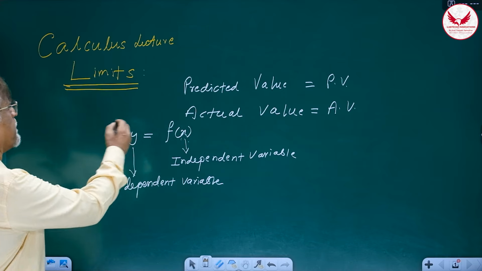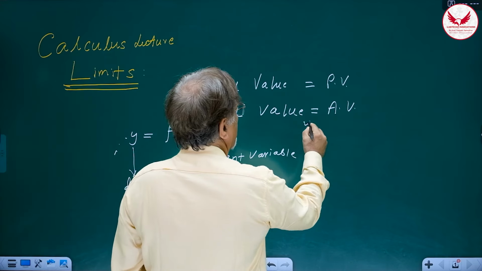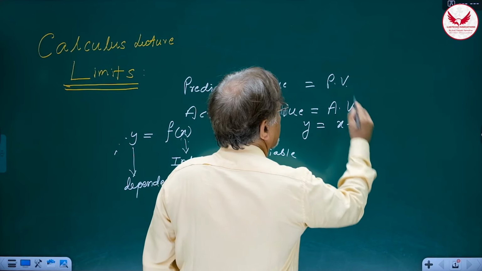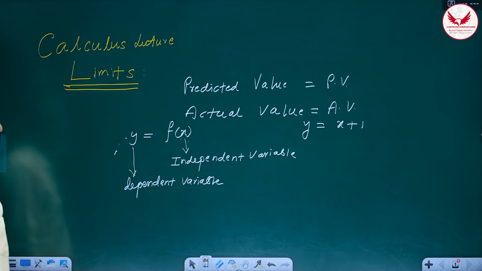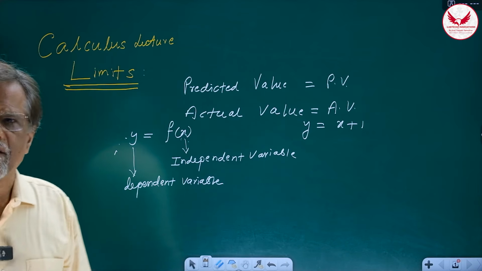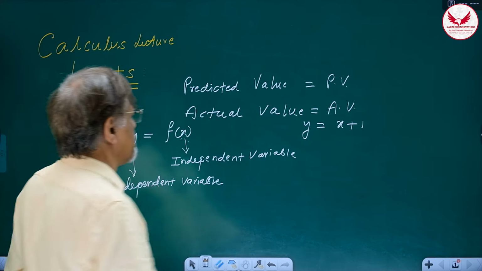Now the function could be, let us take a very simple function. Let us say y is equal to x plus 1. See how easy it is. y is equal to x plus 1 means what? You give me any value of x, I'm just going to add 1 to it. That's all. That will give me y.